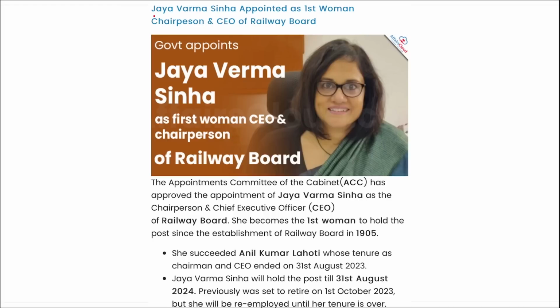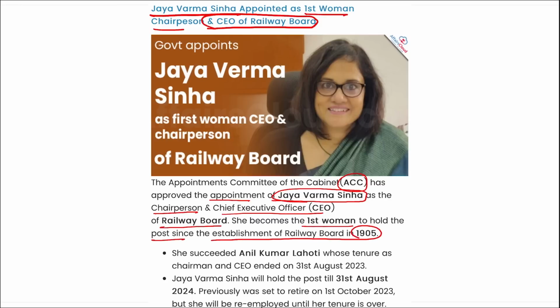Jaya Verma Sinha has been appointed as the first woman chairperson and CEO of Railway Board. I repeat, the Appointments Committee of the Cabinet has recently approved the appointment of Jaya Verma Sinha as the chairperson and chief executive officer of Railway Board. She becomes the first woman to hold the post since the establishment of Railway Board in 1905. She will be succeeding Anil Kumar Lahoti, whose tenure as the chairman and CEO ended on 31st of August, and Jaya Verma Sinha will hold the post till 31st of August 2024. Previously she was set to retire on 1st of October, but she will be re-employed until her tenure is over.